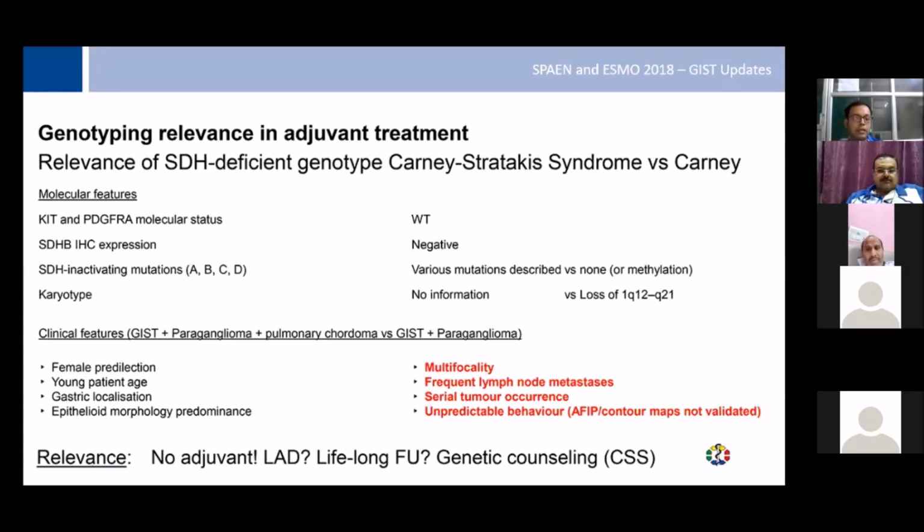So, in this kind of people, what will we need? No adjuvant, once again, because imatinib won't work. Locally advanced disease, yes, they are very much high. Young age, but they have a high chance of locally advanced disease. Lifelong follow-up is required, and also these people need genetic counseling.